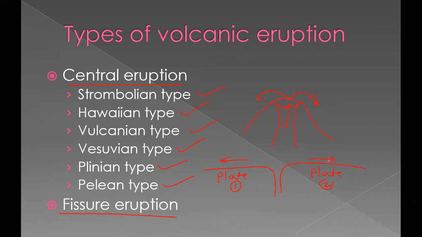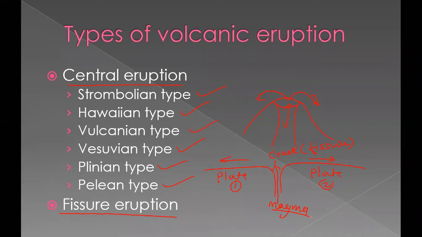So in between there is a fissure or crack. From this the magma will erupt, come out. So this type of eruption is nothing but fissure eruption. So from crack the magma is coming out.